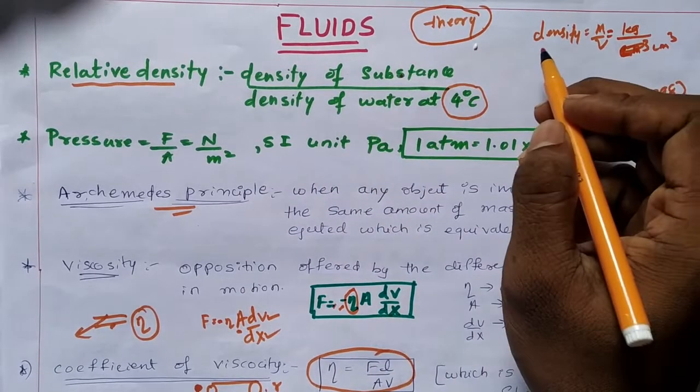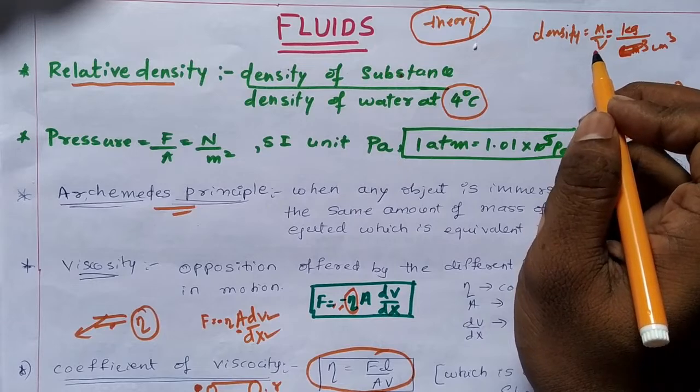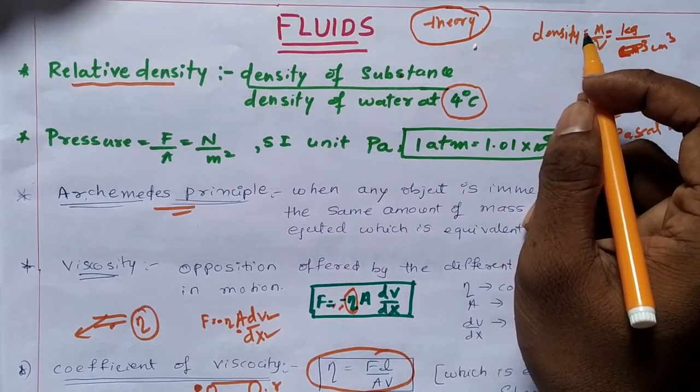Okay. First of all, we have to understand what is density. Density, as we all know, is mass by volume. Please write its dimension and SI units as well.